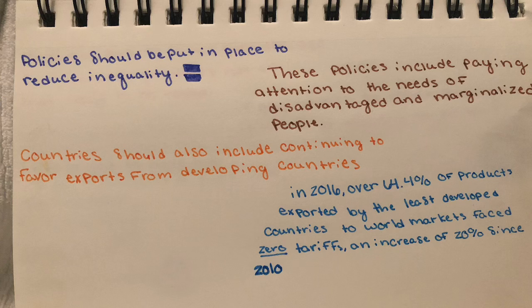Policies should be put in place to reduce inequality. These policies include paying attention to the needs of disadvantaged and marginalized people. These countries should also continue favoring exports from developing countries.